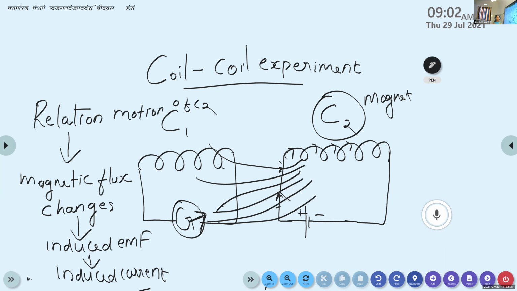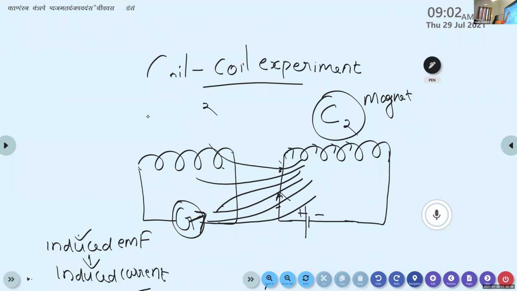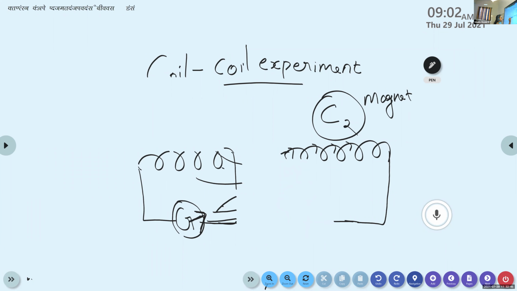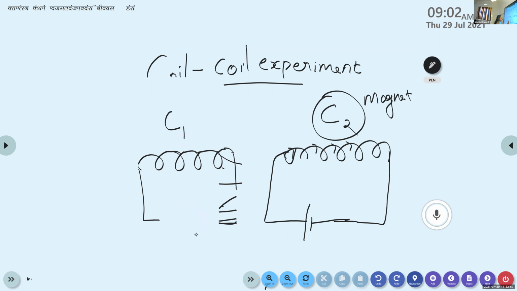Now, suppose we kept this coil C2 in a stationary state near the coil C1. Then what happens? Is any deflection produced by our galvanometer?